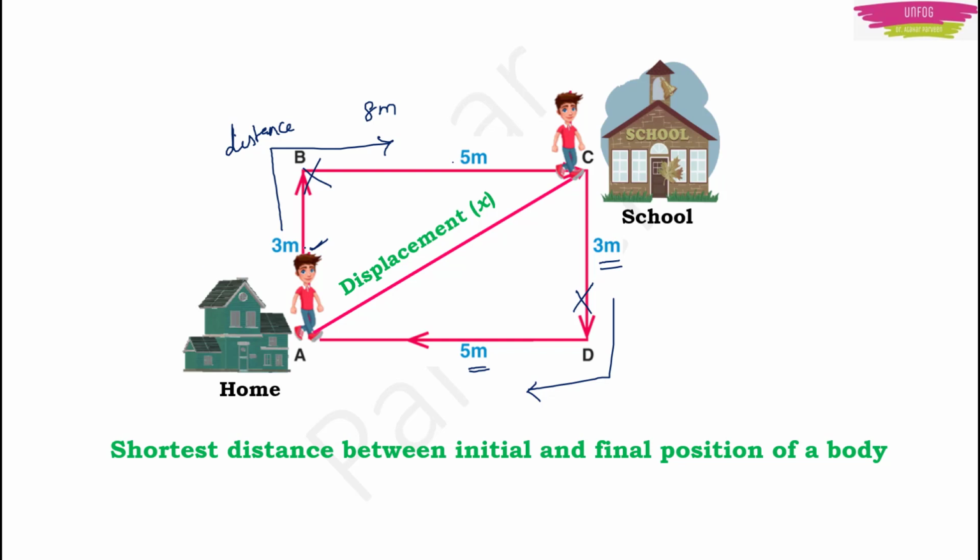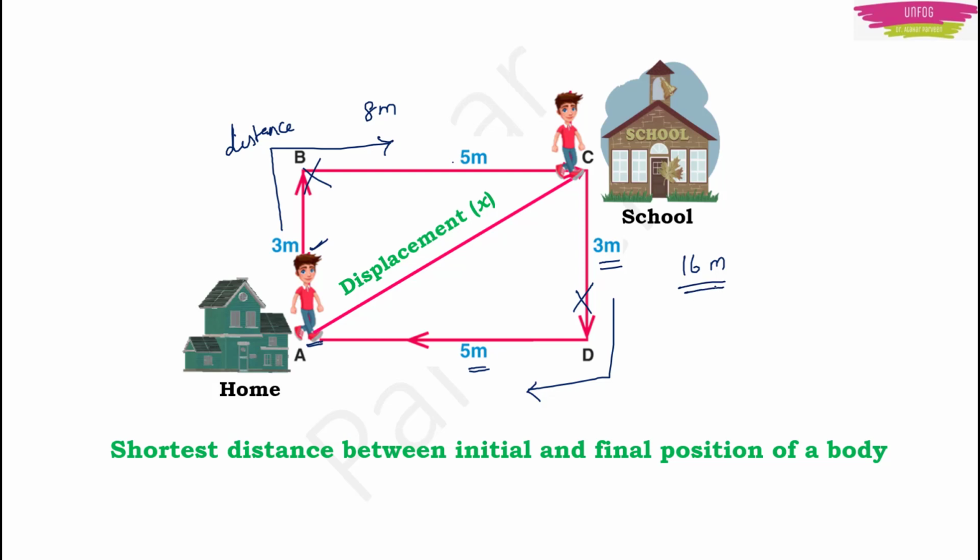Say that you went to school in the morning and then you came back to your home in the evening. That means if I see your displacement, it is zero because you started from your home and then you came back to your home. In this situation, your displacement is zero, but you have traveled a total of 16 meters of distance here.